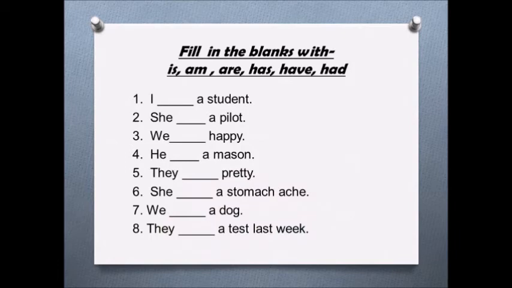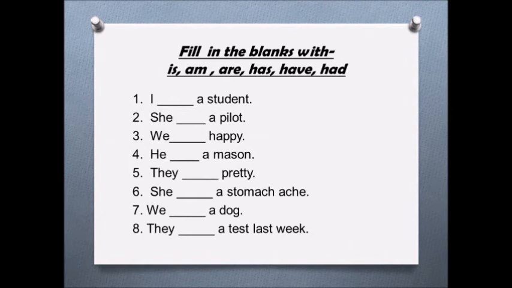Now we will move to some exercises. I think all the concept is clear to you. Is, am, are are used for present tense. Has and have we are using for the present tense. Had is the past tense of has and have. And was and were are also helping verbs we are using in the past tense. So now let's do these exercises, and very simple exercises they are. You will be able to do them in a few minutes, and then I will tell you the answers.